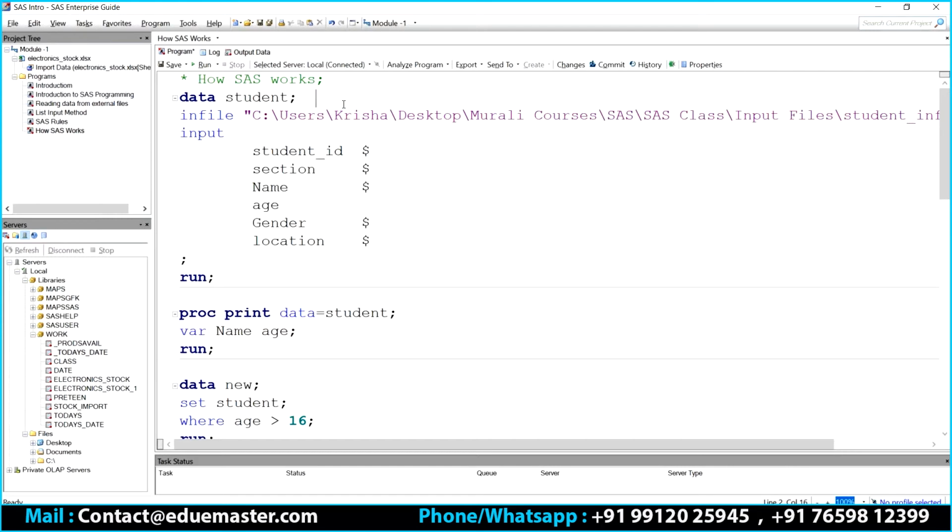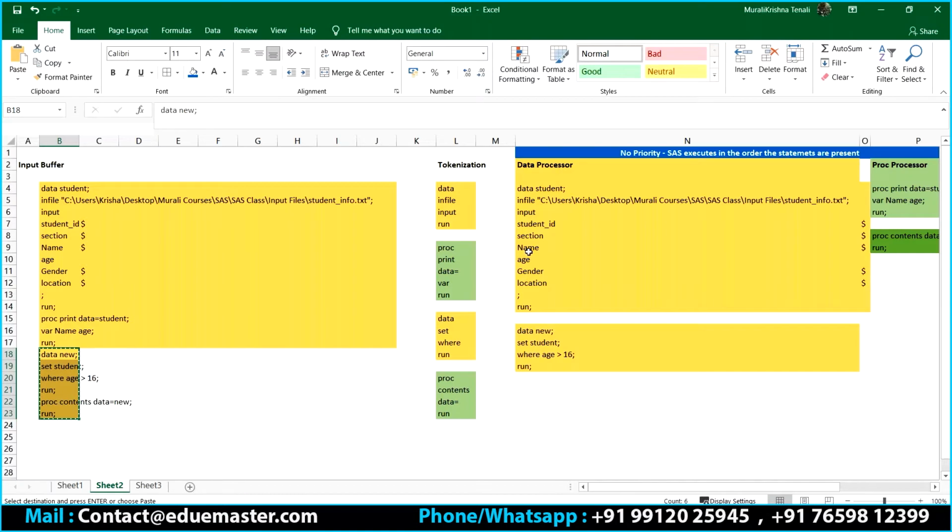So first SAS executes this. This is the first code to execute, or first block, or first step to execute. Correct? So SAS is going to pick the data processor first and it will execute this. Let's say this is completed.